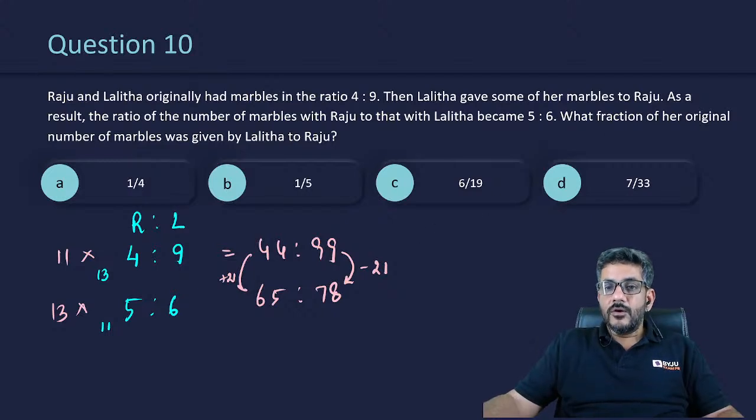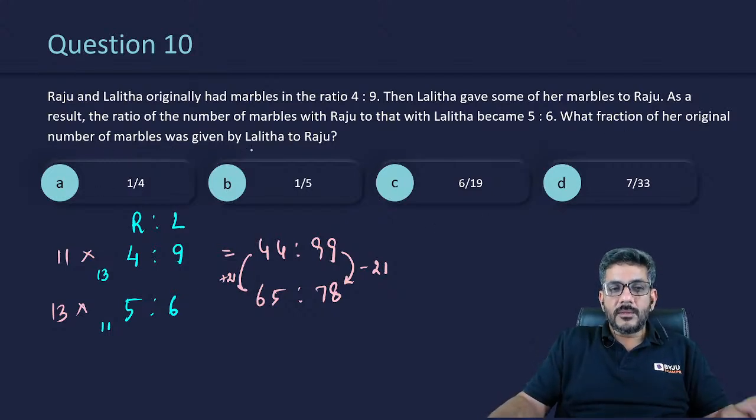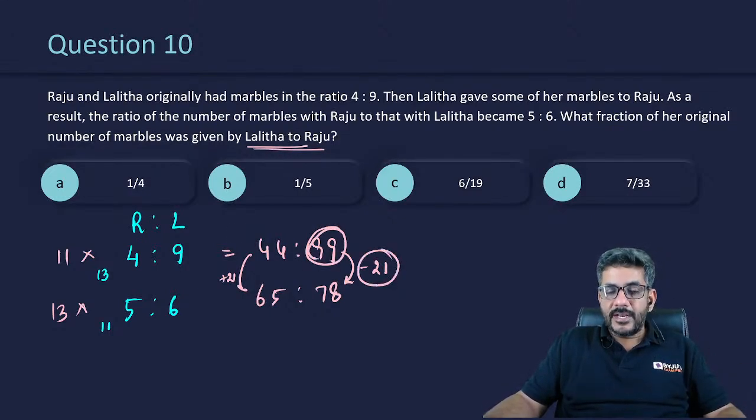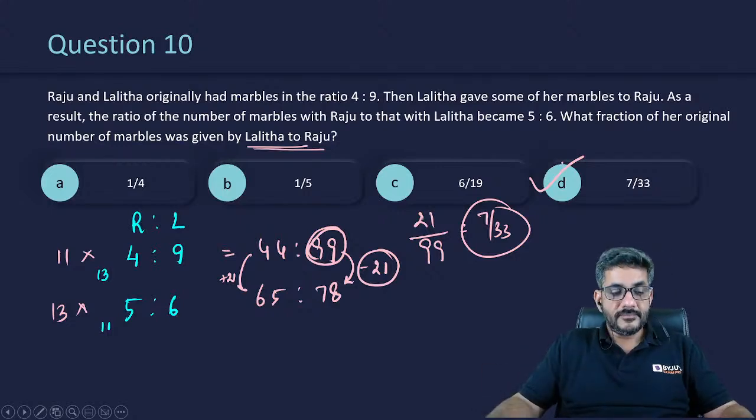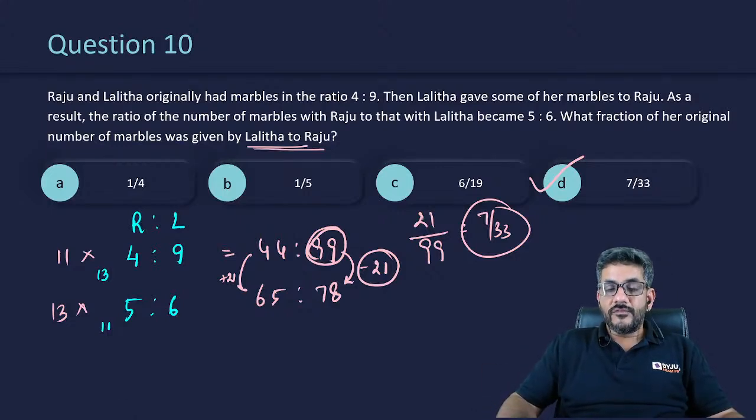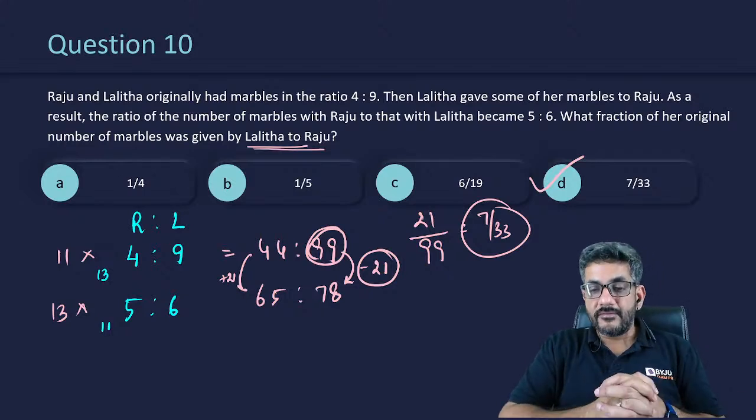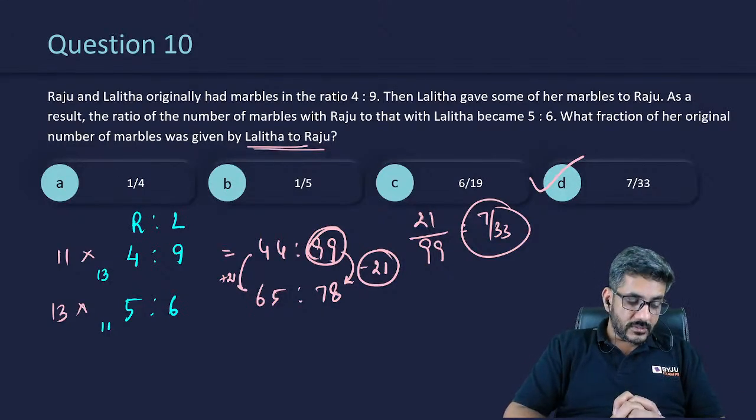पूछ क्या रहा आपसे? What fraction of her original number of marbles was given by Lalita to Raju? So original was 99. She gave 21. So what fraction was that? 21 divided by 99 or 7 by 33. So D option is the right answer for us. 7 by 33 of the original number of marbles has been given by Lalita to Raju. That is the final answer.